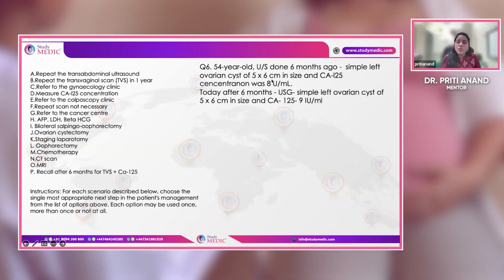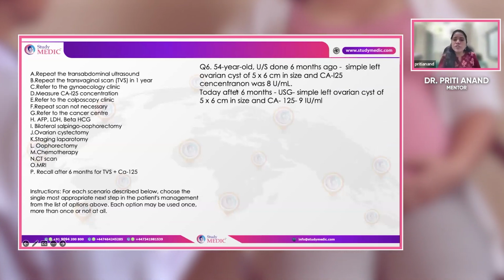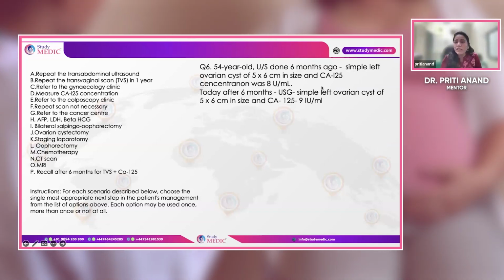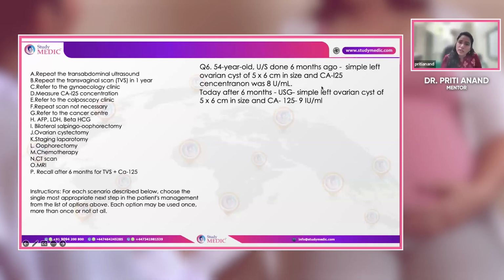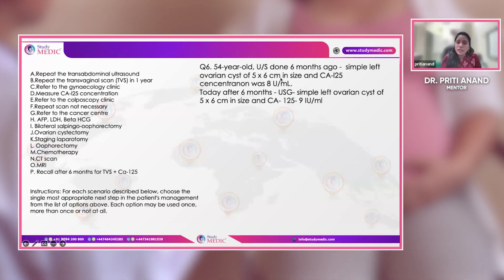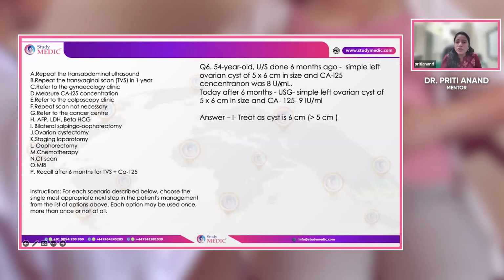Now, any postmenopausal ovarian cyst which is 5 or more than 5 centimeters in size, as a first instance only, even if the RMI is less than 200, requires surgery. So this patient would have been treated in the last appointment itself, because the ovarian cyst was more than 5.